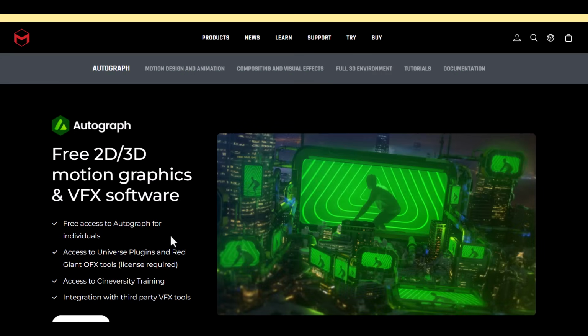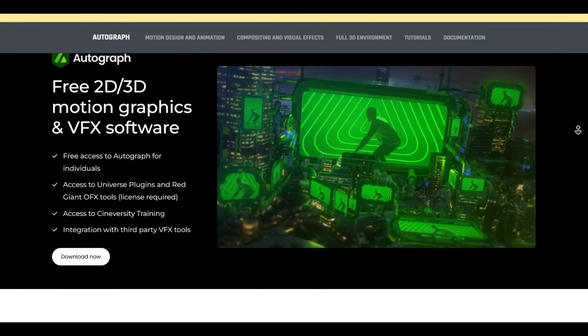And why this is making headlines is because this is the first time we're getting a free tool from the folks at Maxon. Typically, when Maxon makes purchases like the one they made with ZBrush, they take more of an Adobe approach, which includes putting in subscriptions or cutting how many updates you get with a particular release. And what they've done with Autograph is a welcome development.